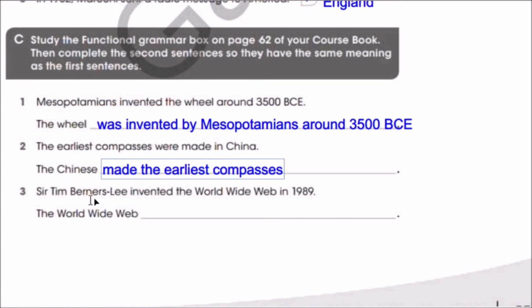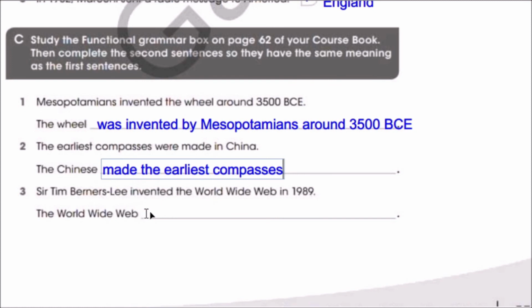Sir Berners-Lee invented the World Wide Web in 1989. Now, as you can see here, who did it? It's Sir Berners-Lee. So we can see the doer in the sentence, so that's active. Now, let's make it passive. The World Wide Web. Now, the World Wide Web, is it single or plural?